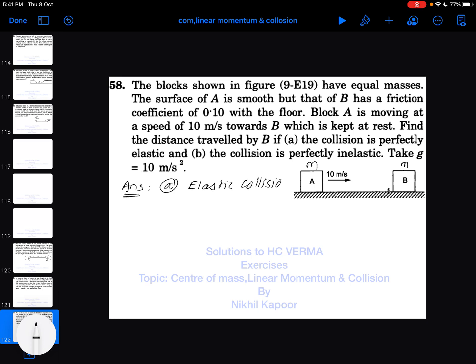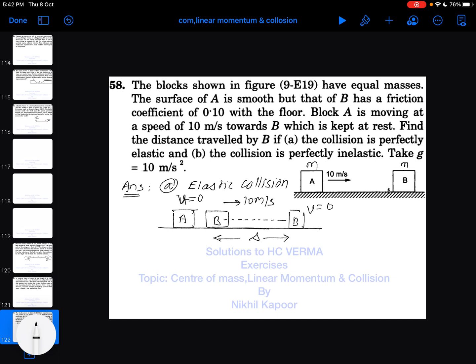So as we know, when two identical bodies of the same masses undergo elastic collision, after collision their velocities get exchanged. So A will acquire the velocity of B, which is 0, and block B will acquire the velocity of A, which is 10 meter per second. But as the surface of B is rough, after traveling a certain distance, B will come to rest. We need to find the distance traveled by B, that is the stopping distance.